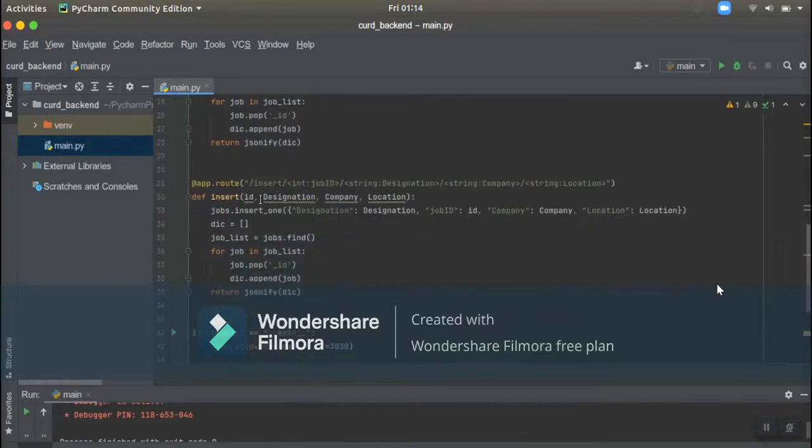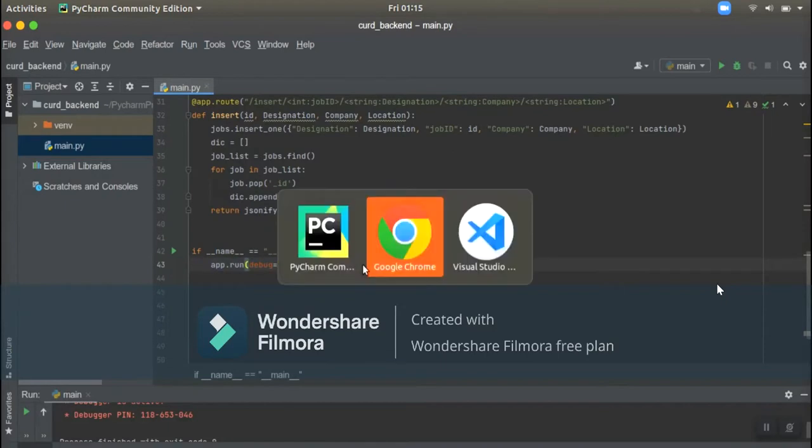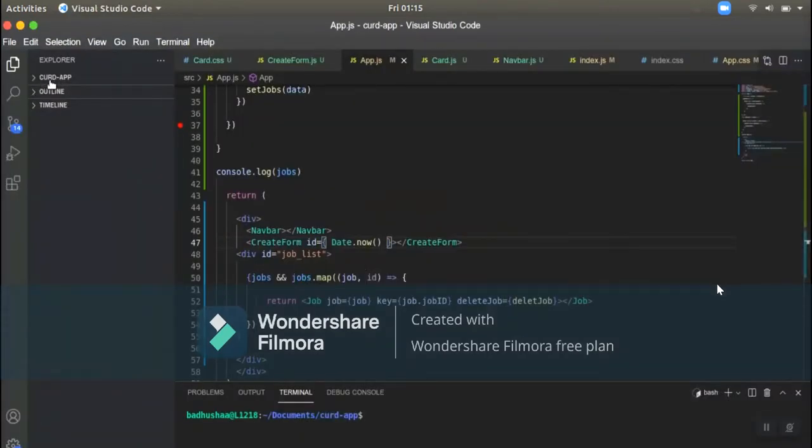We have imported the file here. We are going to insert the job ID, company, location, and designation, and then run it. So this is the CRUD application.